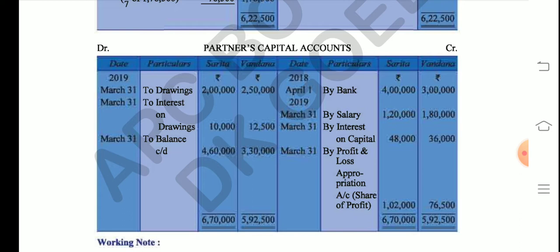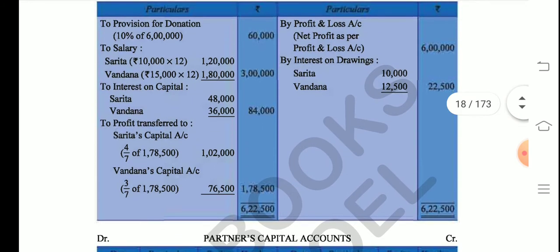Now coming to end of the year. See, the capital was the initial point. Now we are calculating the other points on the end of the year. So on 31st March 2019, what we will write? We'll write by salary. See, already salary is given to you, calculated here, right? 1,20,000 and 1,80,000. So it was debited in P&L appropriation account.